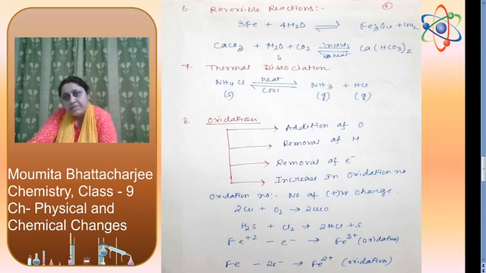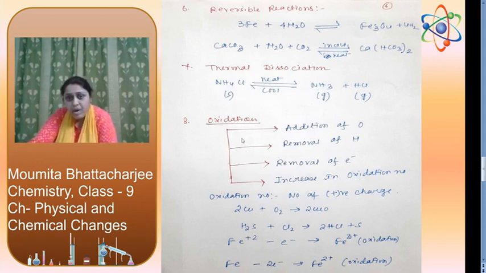Calcium carbonate also reacts with H2O and CO2 in cold condition to form calcium bicarbonate, and when you heat it, this calcium bicarbonate will decompose to form calcium carbonate, water and carbon dioxide. These are examples of reversible reaction. Thermal dissociation: NH4Cl, ammonium chloride, in presence of heat will dissociate to form NH3 and HCl. In the backward reaction, if we cool it, NH3 and HCl will combine to form NH4Cl. This is one reaction where two gases combine together to form a solid.